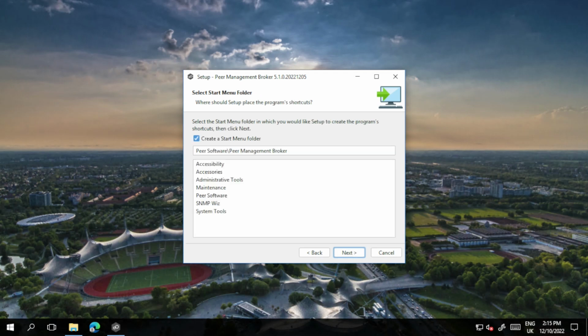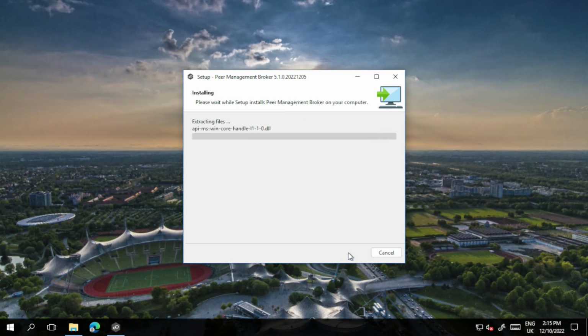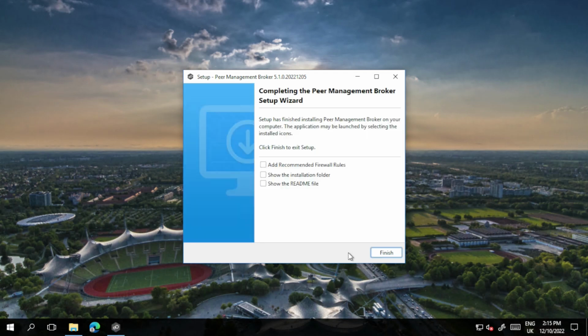Select the Start menu folder or accept the default and click Next. When the installation is complete, click Finish.